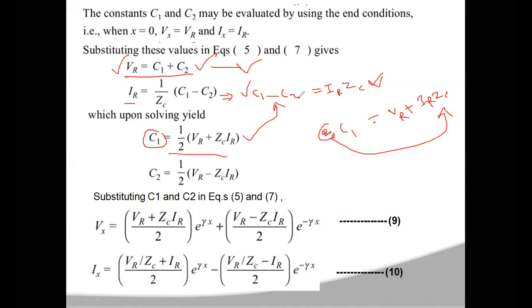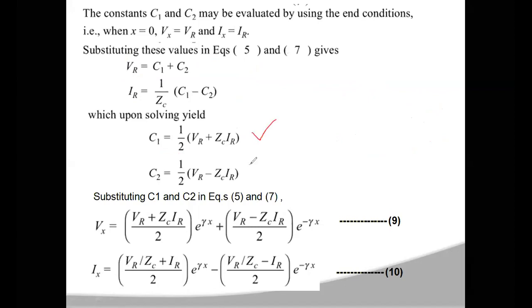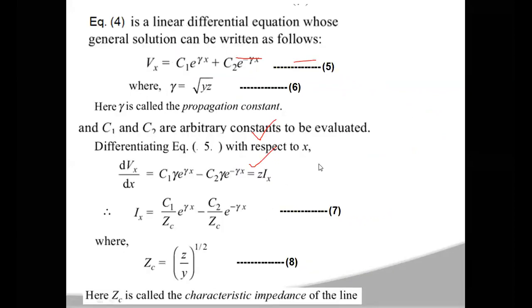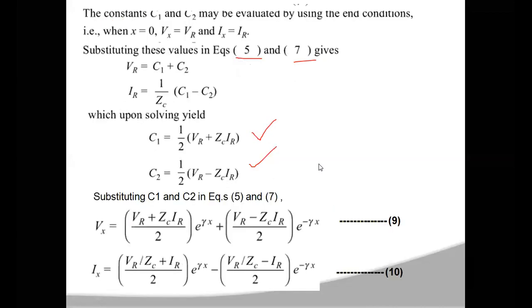So after getting the values of C1 and C2, you can substitute them in equation numbers 5 and 7, which are Vx and Ix. In place of C1 you consider (VR plus ZC into IR) by 2, and in place of C2, (VR minus ZC into IR) by 2.